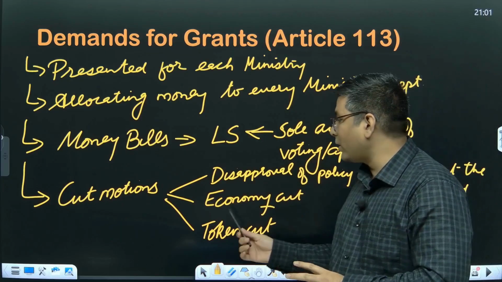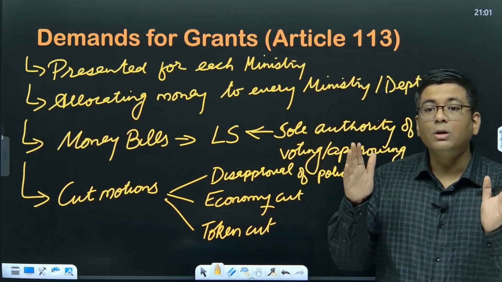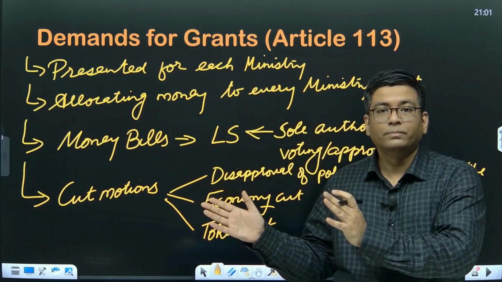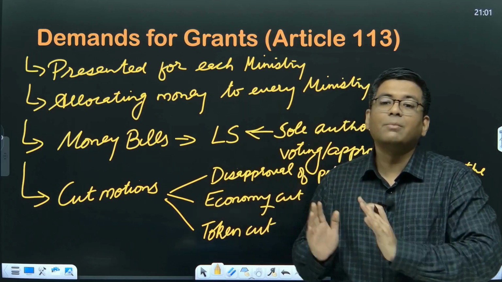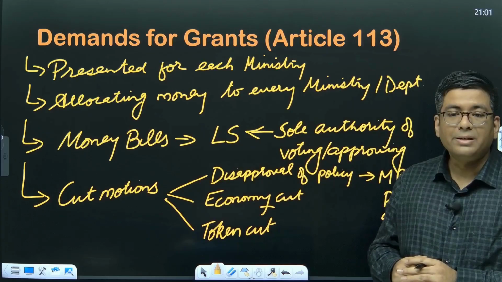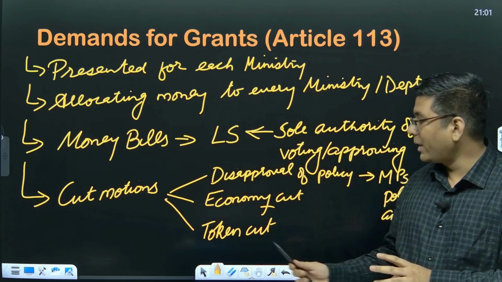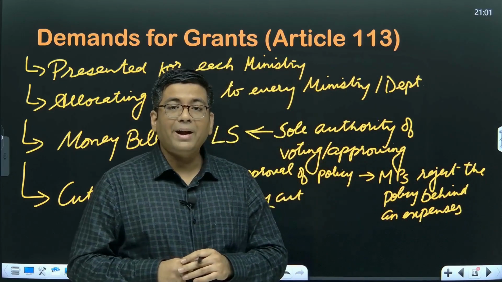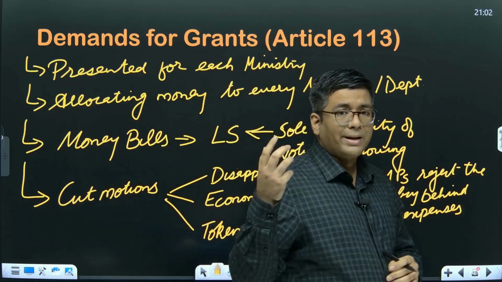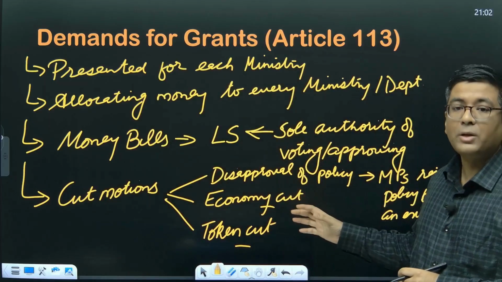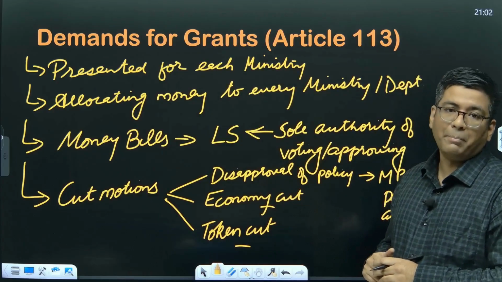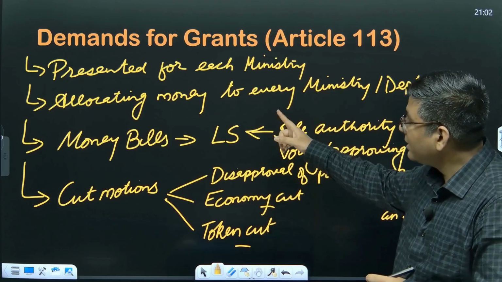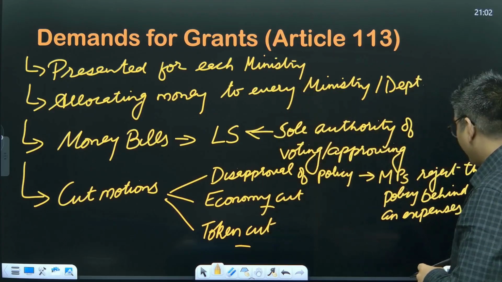The second one is economy cut. So it basically says that you would want the entire allocation to be reduced to a certain amount. So you will be saying that a certain amount is the one which should be given instead of the amount that has been sought. And the third one is token cut. So token cut basically says that let us reduce the amount by ₹100, and this is just in order to get the attention of the government towards a particular grievance of the MPs. So this is basically the one on which cut motions can be introduced, and this is the one which will be the votable part of the budget.